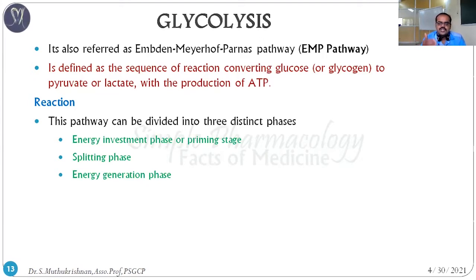So the glucose is converted into pyruvate. During the pathway, it releases a large amount of energy. That energy is utilized for cell activity.